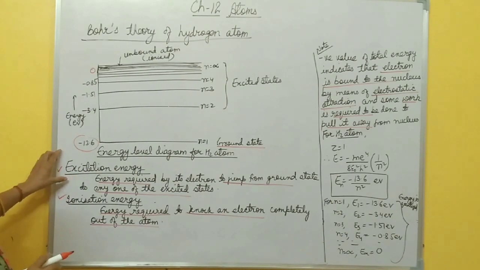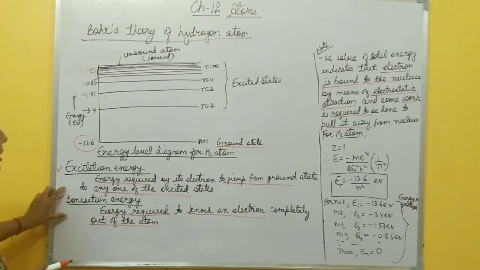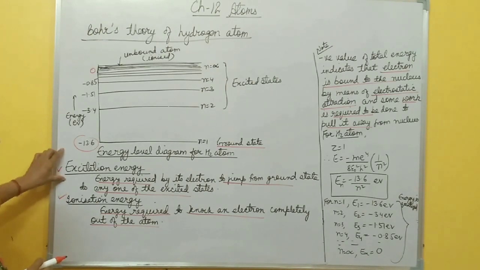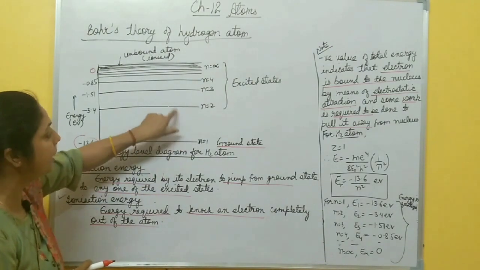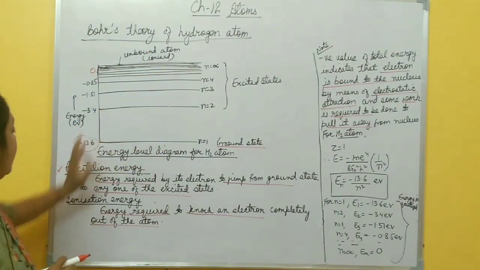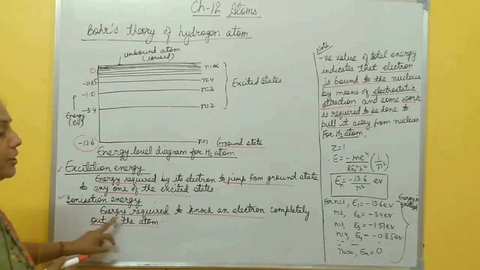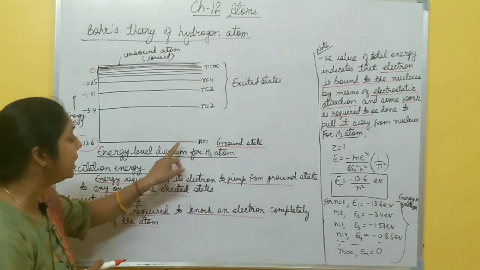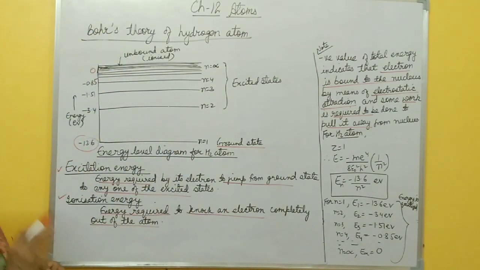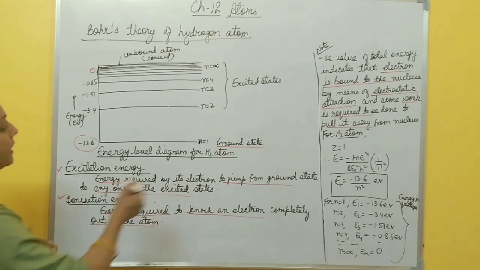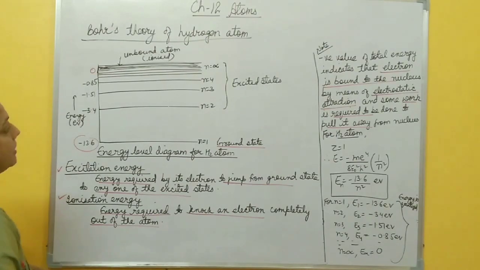So there are two types of energy: one is excitation energy, another is ionization energy. Excitation energy is the energy required by an electron to jump from the ground state to any of these excited states, and ionization energy is required to knock out an electron completely from the ground state out of the atom, away from the nucleus. So this is the ionization energy, and this is the energy level diagram for the hydrogen atom. In this way you draw this diagram, right? So please take a screenshot of this.